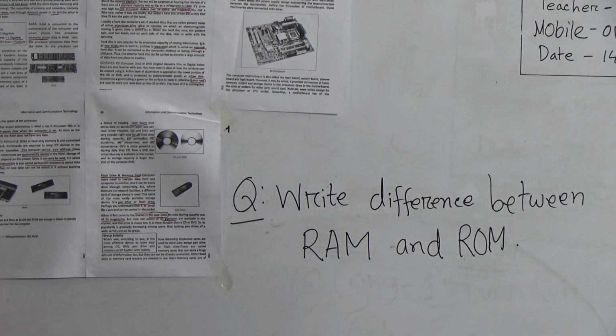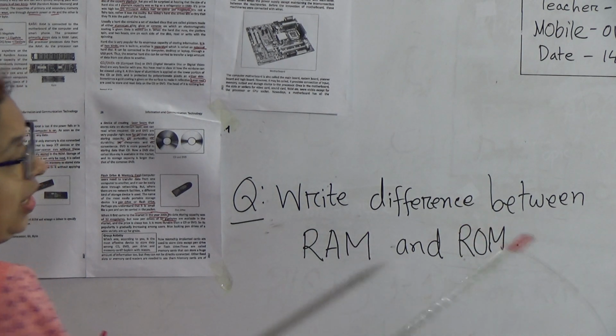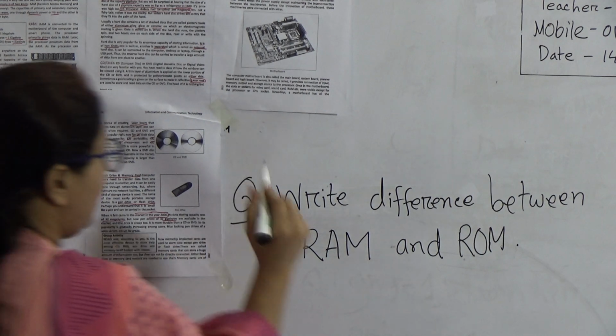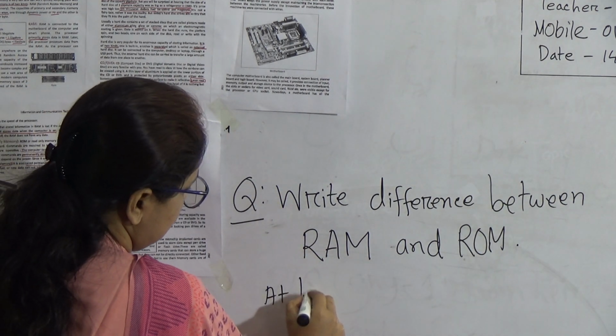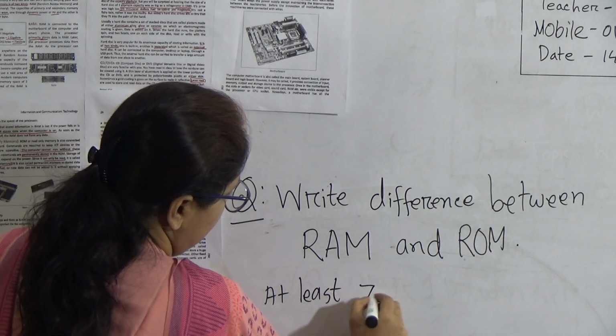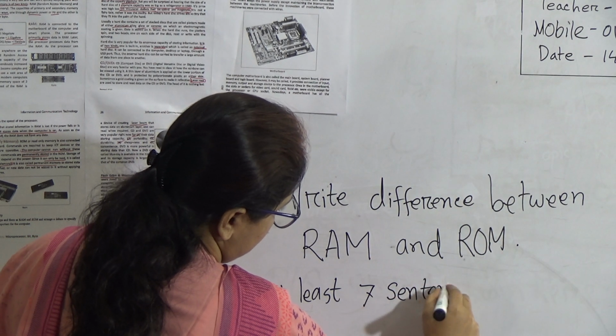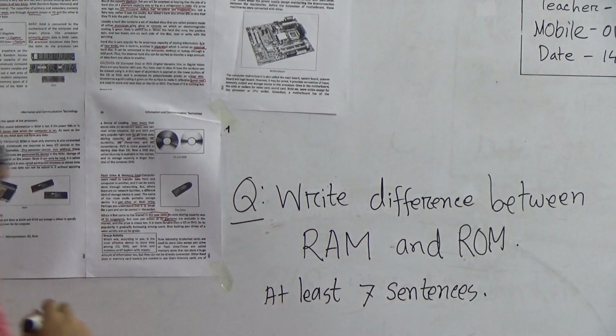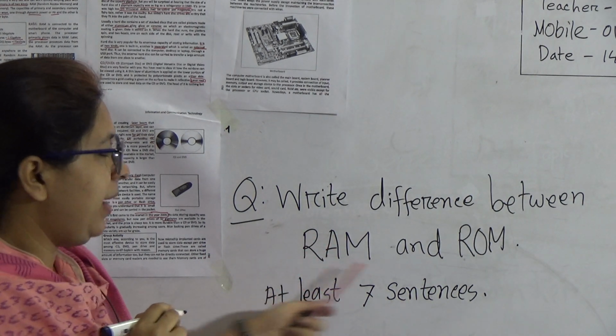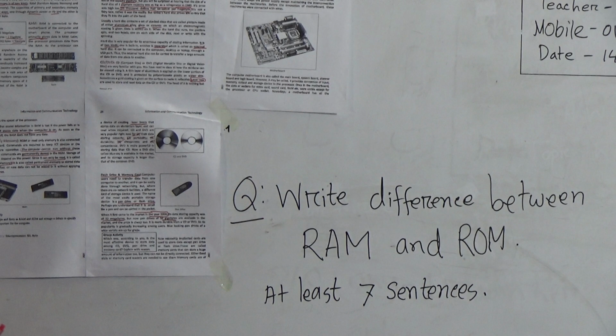At first, you need to read what is ROM and what is RAM, and after reading, then you will find out your answer. Write the difference between RAM and ROM in at least 7 sentences. And lesson 10, okay, storage, RAM and ROM.